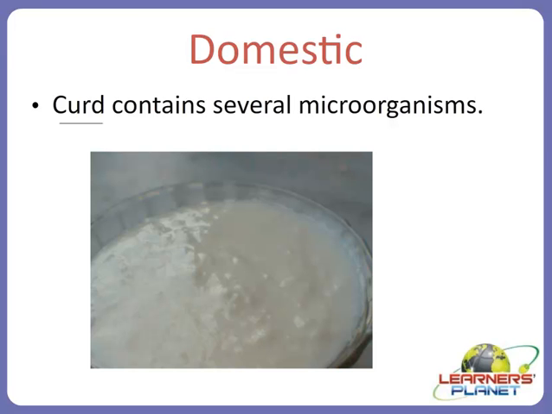So curd is basically a precipitated form of milk. Now how is this precipitation actually done? That is the question now. That is done with the help, by the aid, of little microorganisms. Which microorganism? It is lactobacillus.